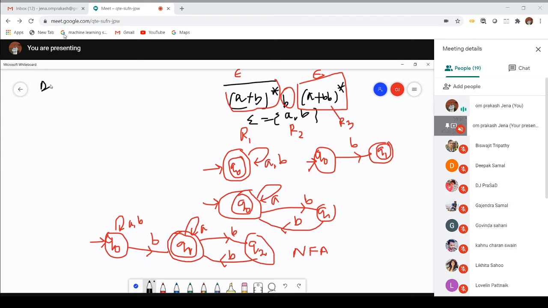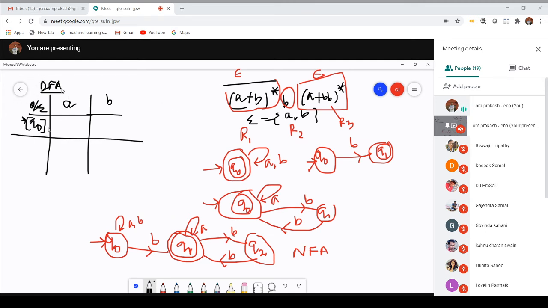To construct the DFA, what is the first step? We have to create a table. Here it will be Q and here it will be sigma. Then we take the input symbols as columns: the value A and the value B. Take the initial state of the NFA as the initial state of the DFA. So the initial state of the DFA is nothing but Q0. I have to bracket this one, which indicates it is a DFA state.